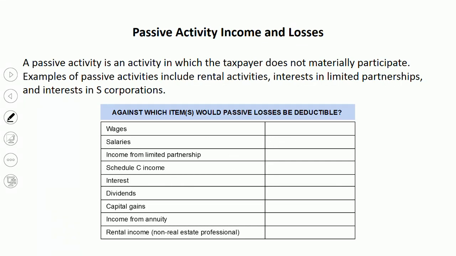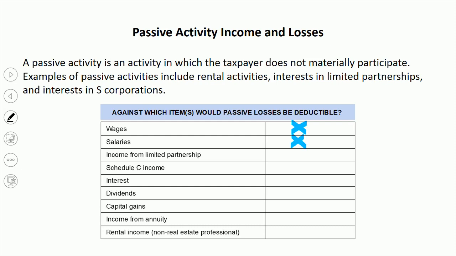If we make the assumption that for this particular exercise in the facts that this is somebody who does not materially participate in the real estate venture and they got a K1 with the passive activity loss, the question comes up, what can they use to offset it? So against which items would a passive loss be deductible? Against your wages? No, sorry, that doesn't apply. How about against your salary? Nope, once again, not going to work. So we'll put an X there.